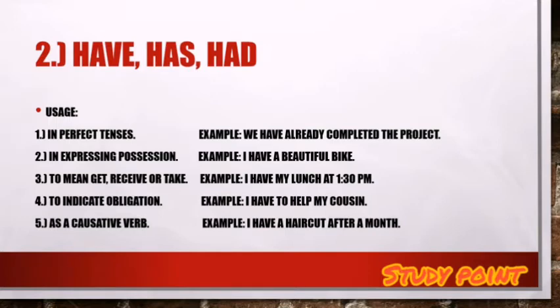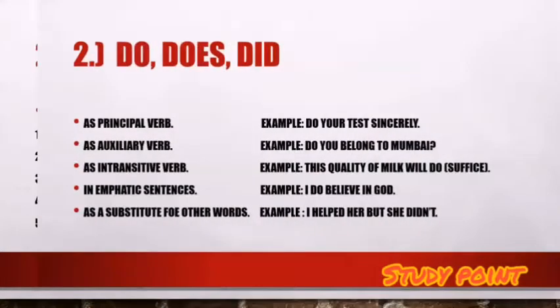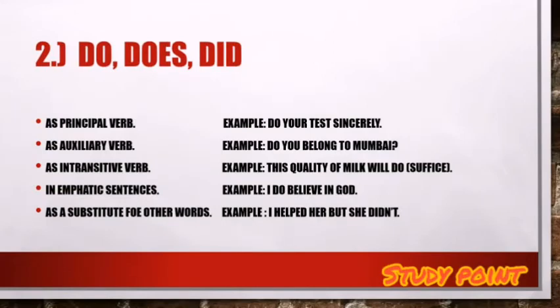Second, have, has, had. Usage in perfect tenses. Example, we have already completed the project. Second, in expressing possession. Example, I have a beautiful bike. Third, to mean get, receive, or take. Example, I have my lunch at 1:30 p.m. To indicate obligation. Example, I have to help my cousin. Fifth, as a causative verb. Example, I have a haircut after a month.